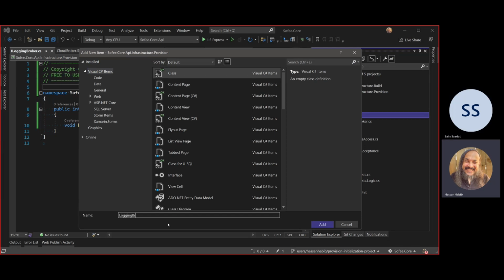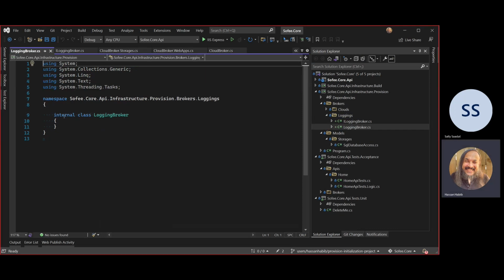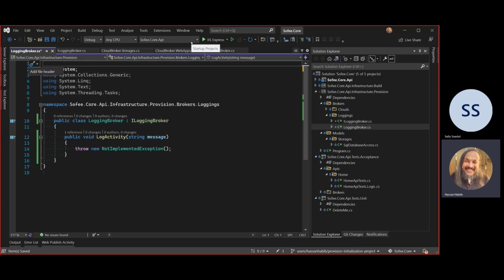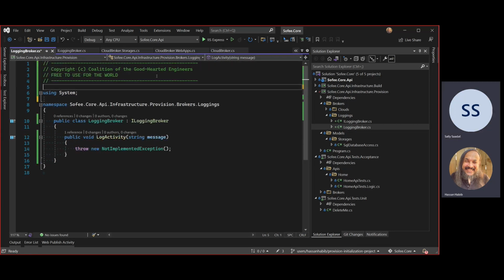So this is another logging broker in here. And this logging broker is public as well. And it extends or implements ILoggingBroker. I've been playing with Scala for a while, so I'm starting to say things like extend instead of implement. But it'll rub off real quick.